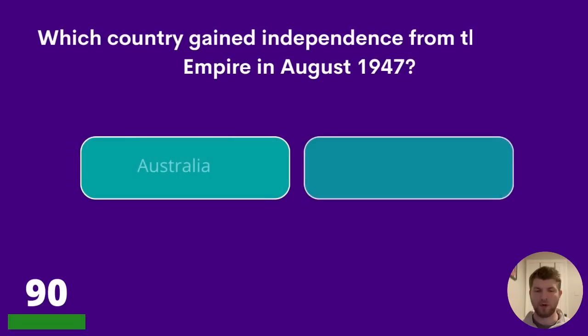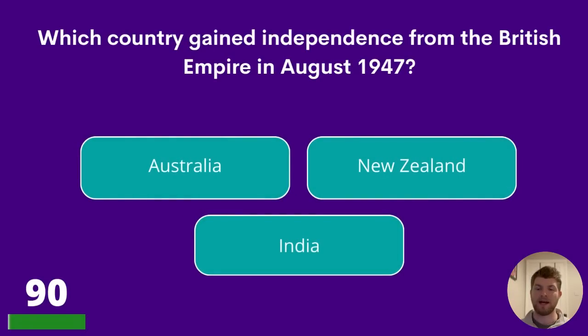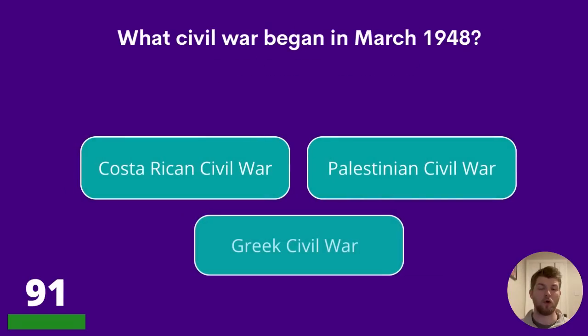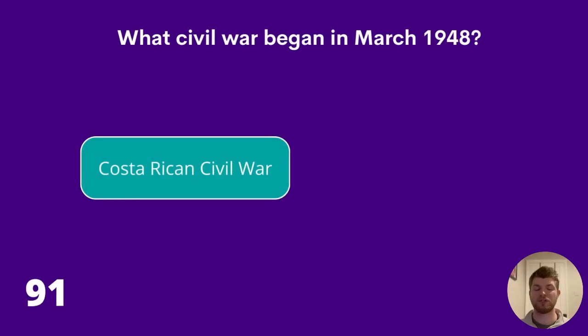Question 90. Which country gained independence from the British Empire in August 1947? Australia, New Zealand, or India? The answer is India. 91. What civil war began in March 1948? Costa Rican Civil War, Palestinian Civil War, or Greek Civil War? The answer is Costa Rican Civil War.